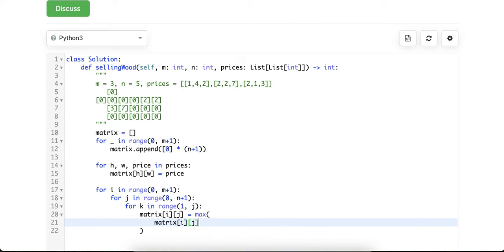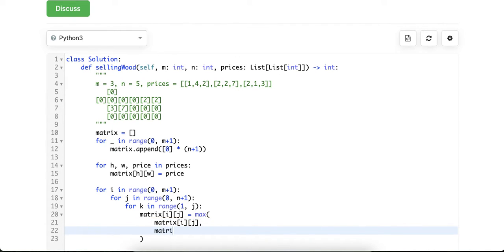So the max from itself compared to what can be built from the subcomponent, which is about J, so we do this. J minus K. Remember just now, the 5 can be built from the 4 plus 1. And the 1 here is the same with this one. That's why J minus K.